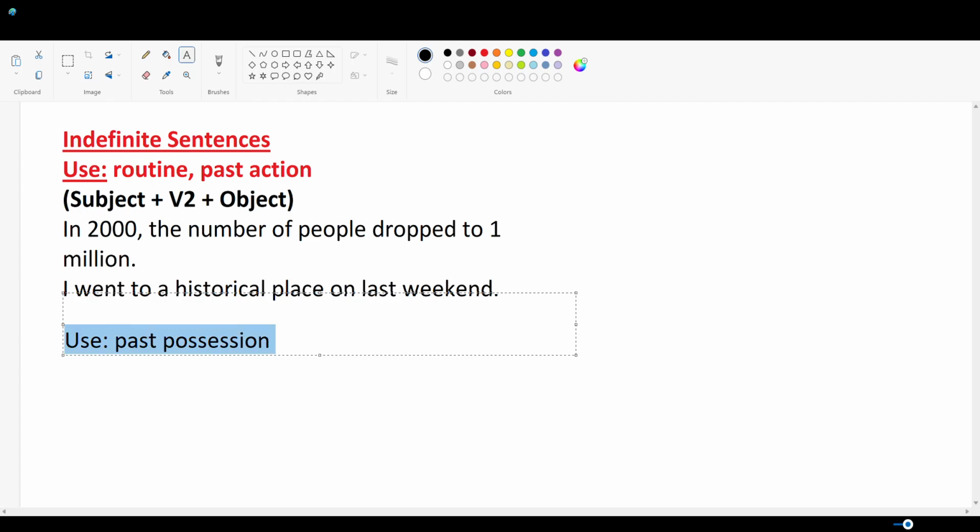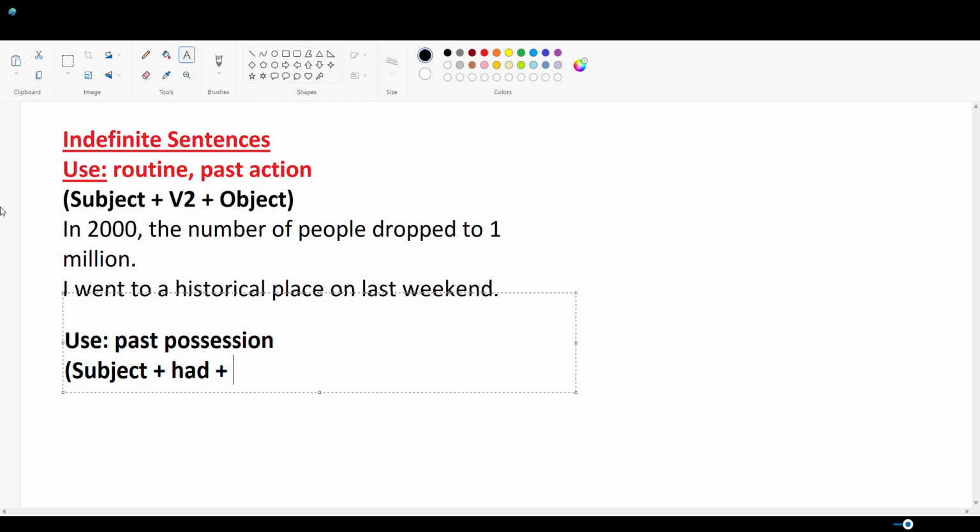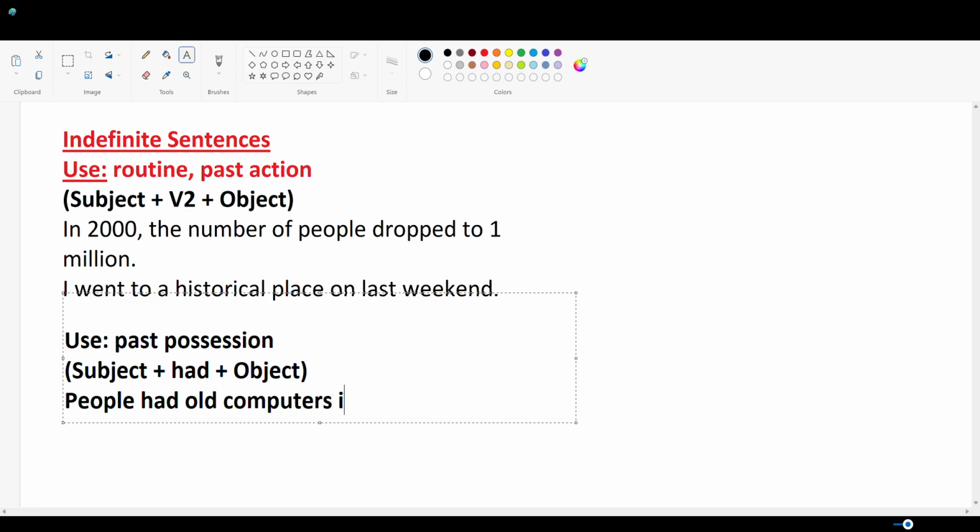For instance, in this case, we are going to use subject had only, because had is the word which shows possession, and then there is going to be the object directly. Let's say people had old computers in the past time.